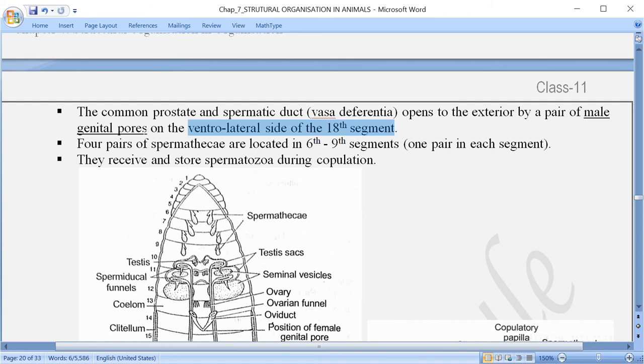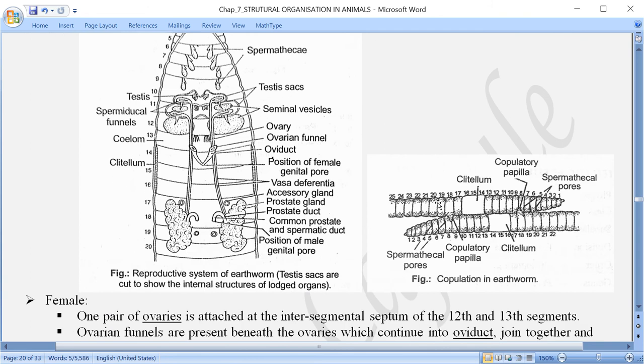Now that can be called as what? Common prostate and spermatic duct. It opens to the exterior through the male genital opening. Male genital opening के थ्रू वो बॉडी के बाहर खुलता है, and that is located on the ventrolateral side of the 18th segment. ये हमने बात किया है किसके बारे में? मेल रिप्रोडक्टिव सिस्टम के बारे में.